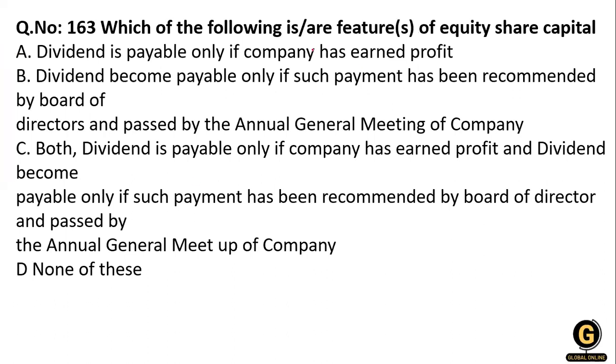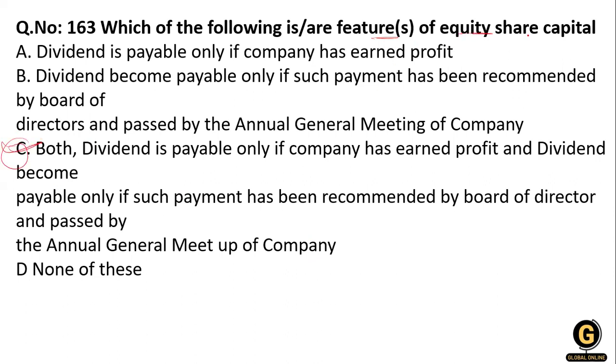Which of the following are the features of the equity share capital? Dividend payable only if the company has earned profit. Dividend becomes payable only if such payment has been recommended by the board of directors and passed by the annual general meeting of the company. Okay, so what will be the right answer? Here the right answer is option number C.